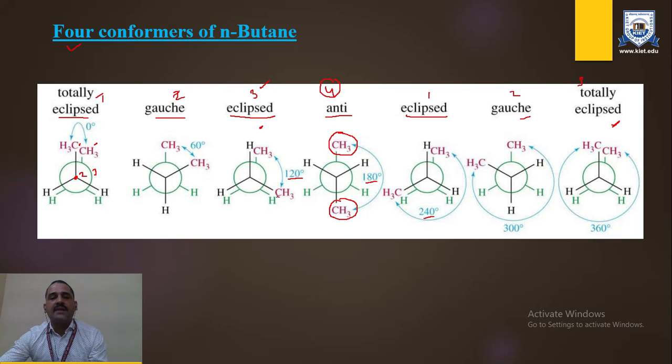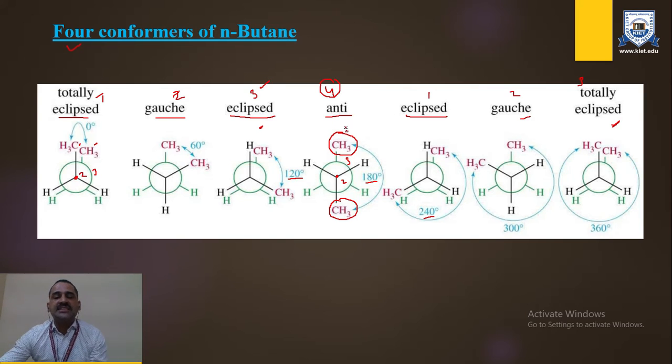Now we have to consider, among all 4 forms, which form is maximally stable and which form is maximally unstable. Dear student, you can see the 2 bulkier groups, methyl at the 3rd carbon and methyl at the 2nd carbon. Both bulkier groups are totally opposite or far from each other.